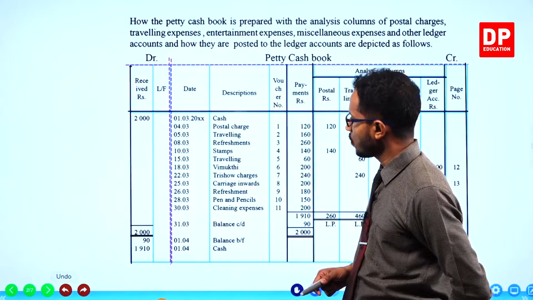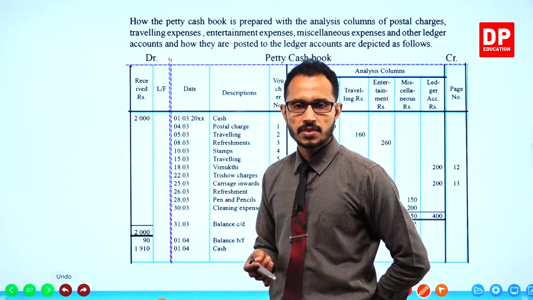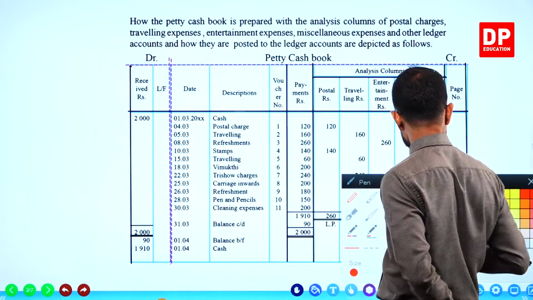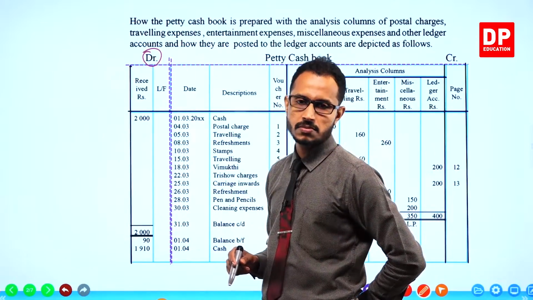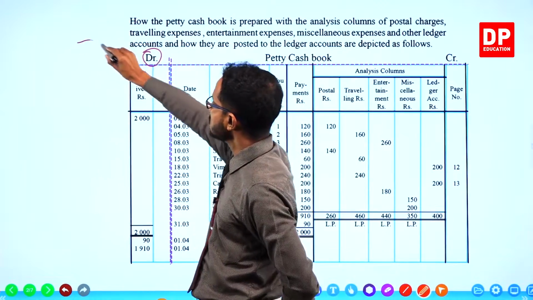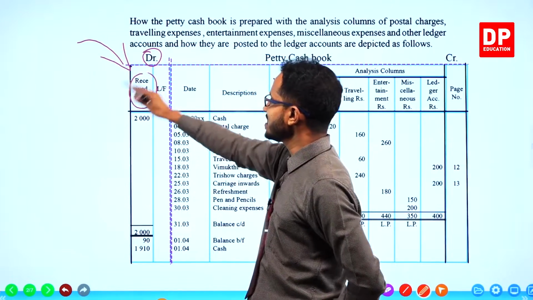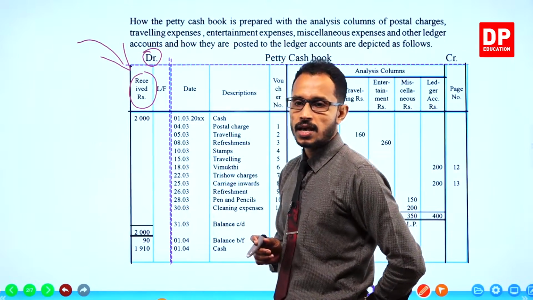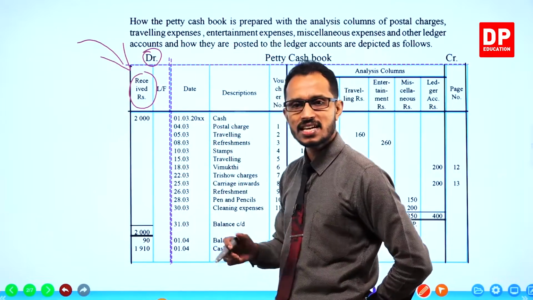If you want to have a clear idea about the drawing of the petty cash book, remember, the debit side is for cash receivings. Just like the cash book, cash comes into the debit side. That is why only the received column is in the debit side.